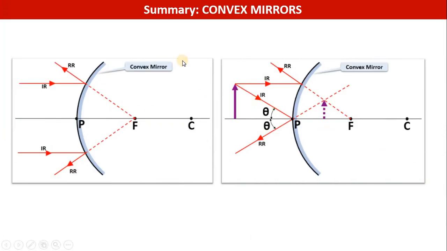So here is the summary of the two cases of convex mirror. See students, in case of concave mirror there are a total of 6 cases, but in case of convex mirror we have only 2 cases of discussion. So case 1, when the object is at infinity, then the image will be formed at the focus, and when the object is kept anywhere in front of the convex mirror, then a virtual and small size image will be formed between pole and focus.